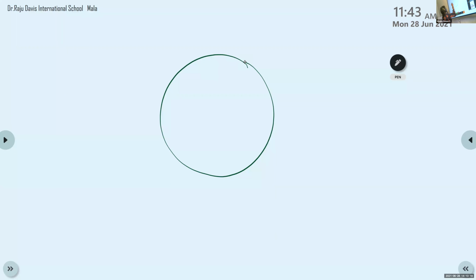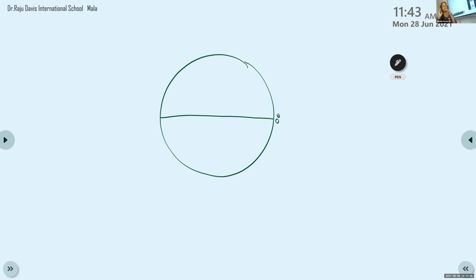Okay, children. So we have learned about important latitudes. Equator is an important latitude and it marks 0 degree on the globe. Listen to me.